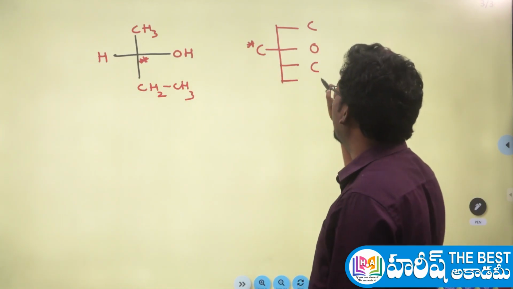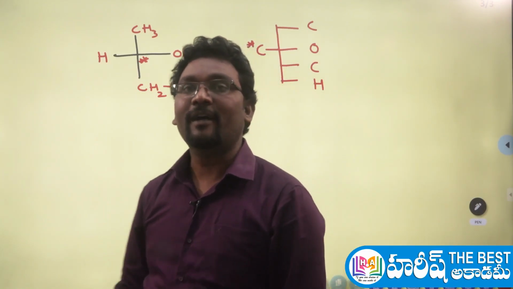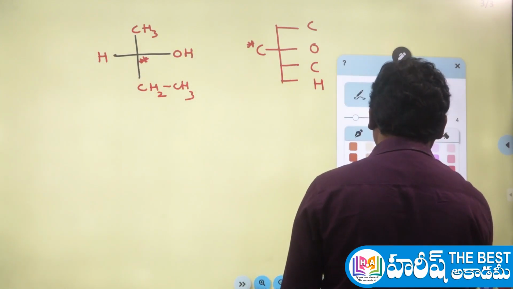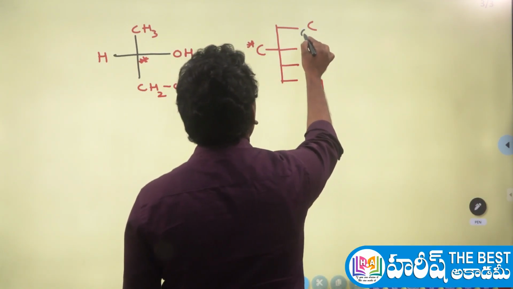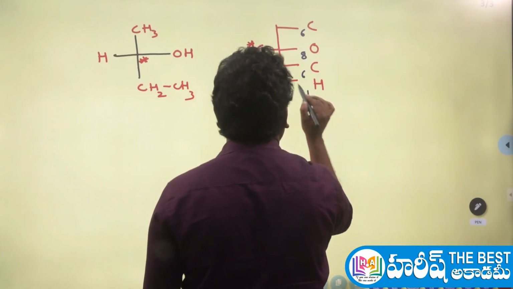On the left side, a hydrogen atom is there. Understood? Right. Now what to do? Check the atomic numbers. That's it. Let us write their atomic numbers here. Carbon atomic number is 6, oxygen atomic number is 8, again 6, and hydrogen atomic number is 1.